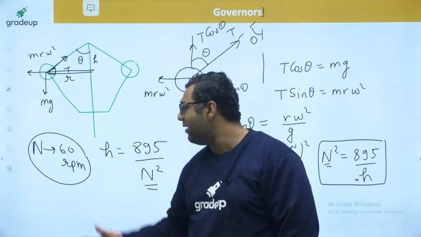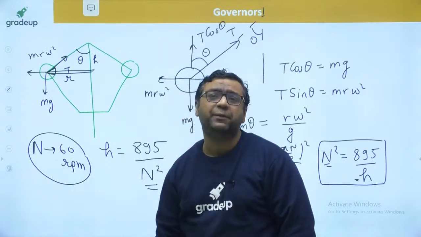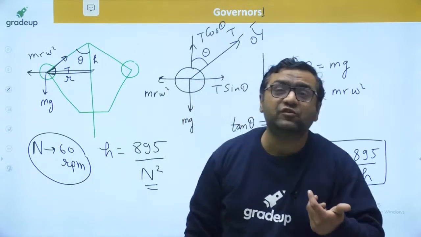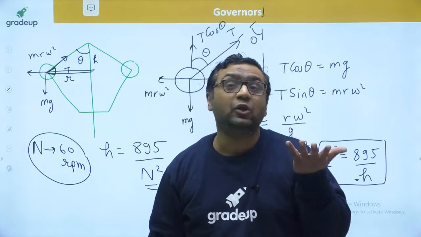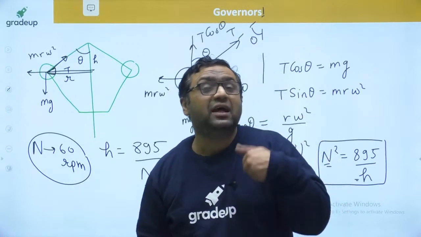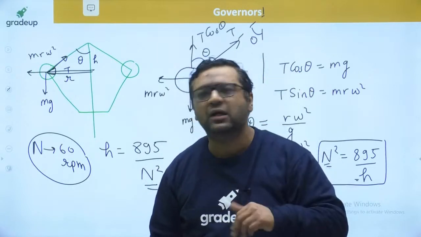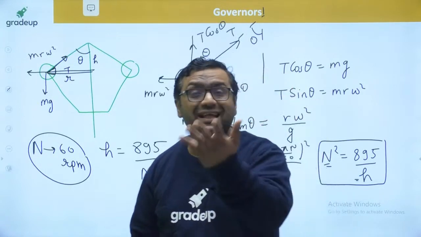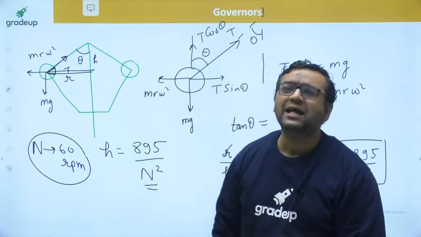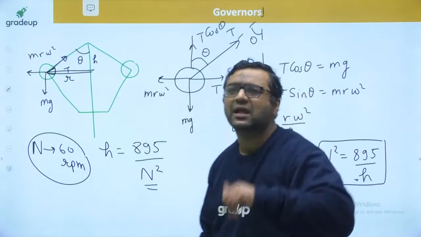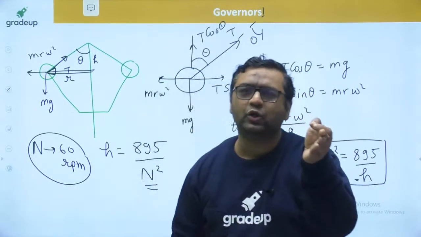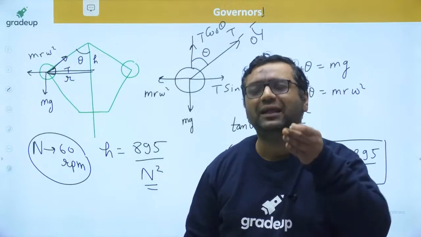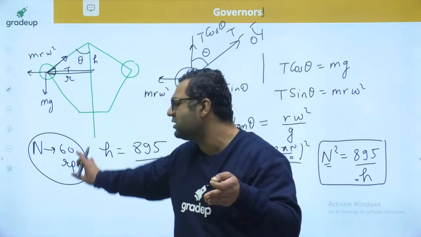And when it becomes insensitive after 60 rpm, whatever changes of speed take place, the governor will not be able to feel them. And when the governor does not feel the change of speed, it will not take any corrective action. So it becomes useless after 60 rpm. Basically, when I was teaching this in class, I proved that point also, that it becomes insensitive in the ranges after 60 rpm.